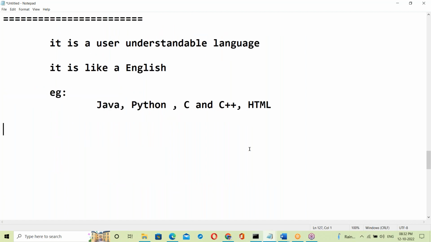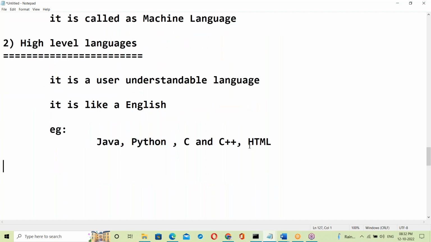Here is one more question for you guys. Which is the first developed high level language?